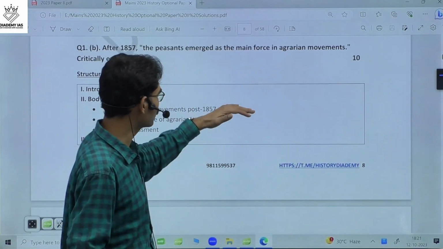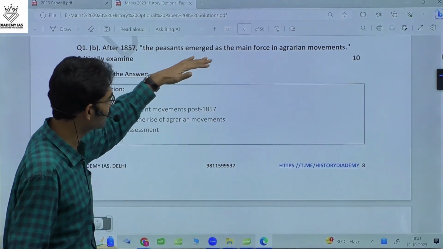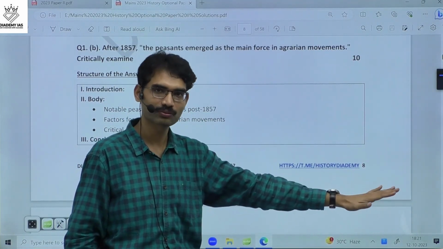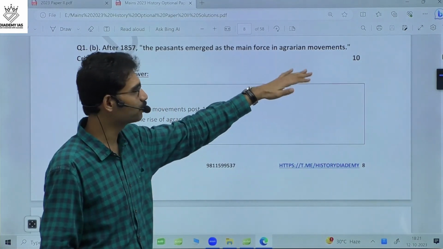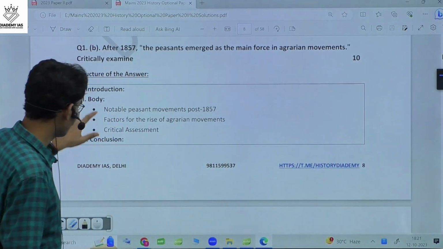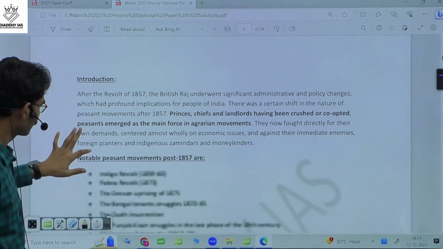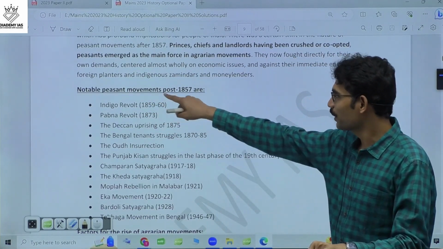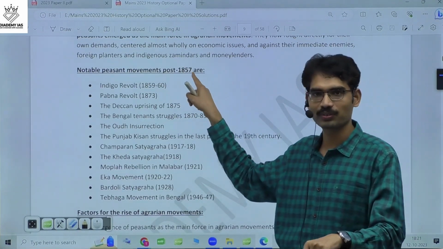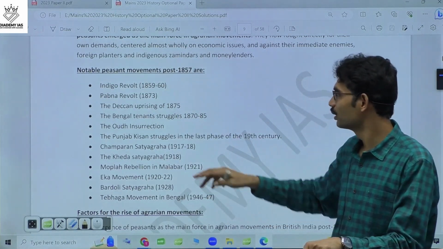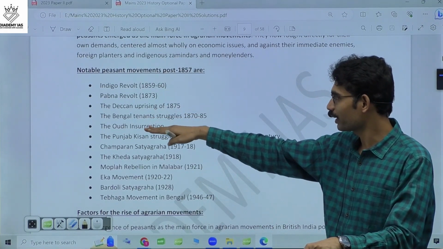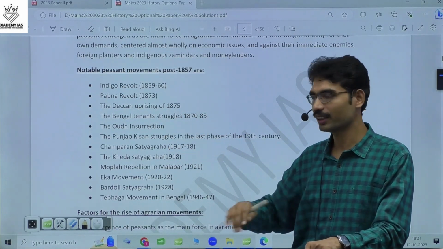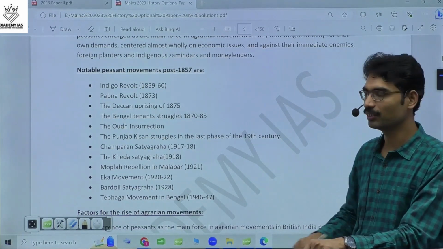But here, most of the question goes for the causes why peasants participate in agrarian movement. And in critical examination, not only peasants, but from some other sections also, peasant movements got the support. If I just show you the subheadings, you will come to know this. Notable peasant movements, here post-1857: Indigo Revolt, Pabna Revolt, Deccan Riots, Bengal Tenants, Oudh, then Champaran Satyagraha after 1900. So likewise, some examples you can give.